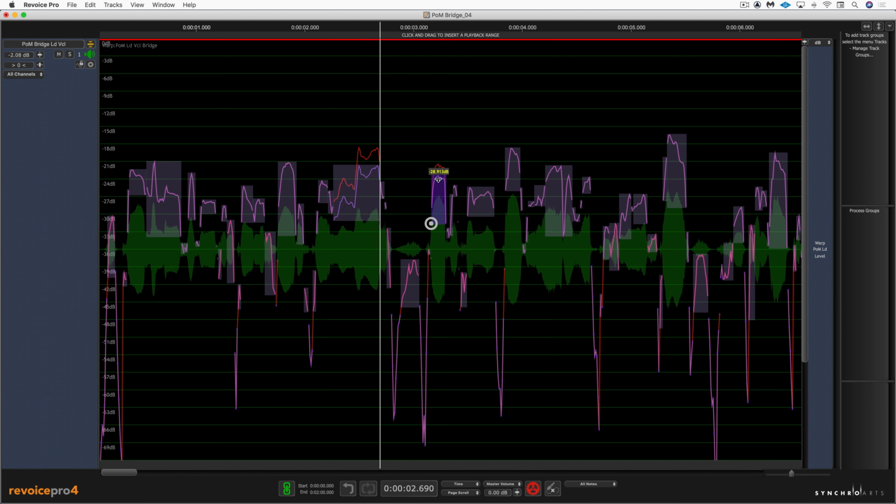I can lower that one. I'm just going by kind of eye and ear here, just looking at these peaks. This one's jumping out a bit too.